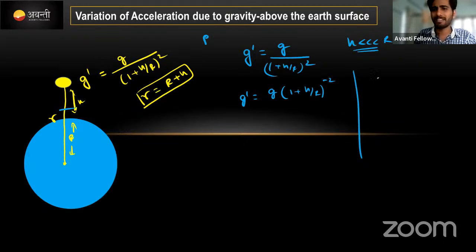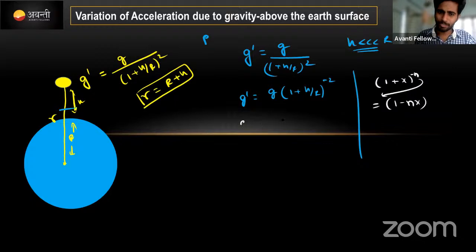Binomial theorem क्या है? इधर 1 plus x to the power of n, right. 1 plus x to the power of n है, minus n होता तो इसको लिखता है 1 minus nx, in this format में लिखता है binomial application को. Here also we are going to write the same binomial theorem. g dash is equal to g into 1, this will become inside power of n था ना, right.